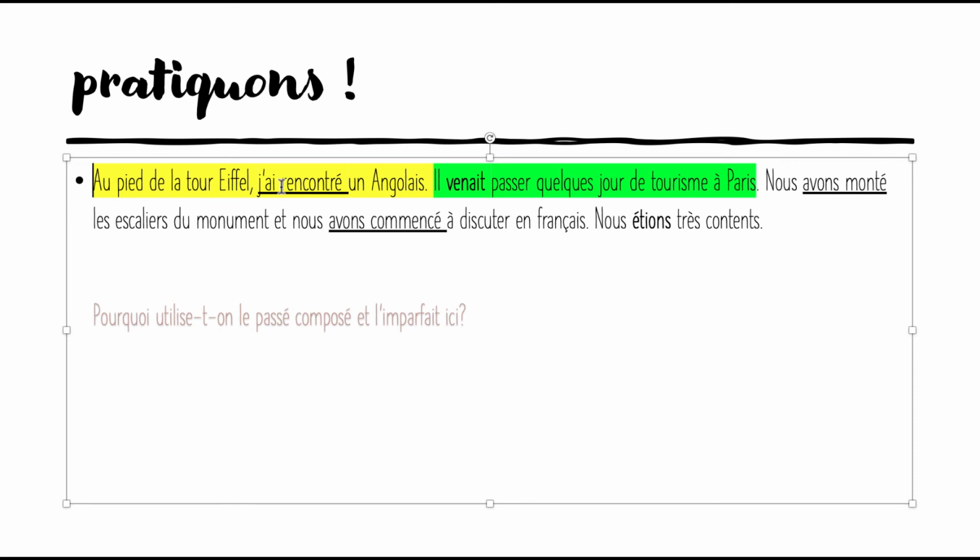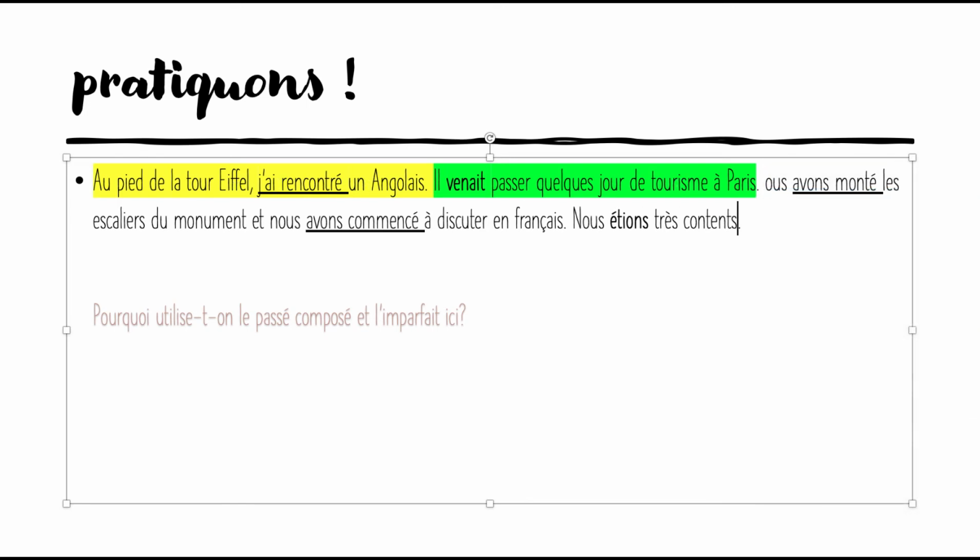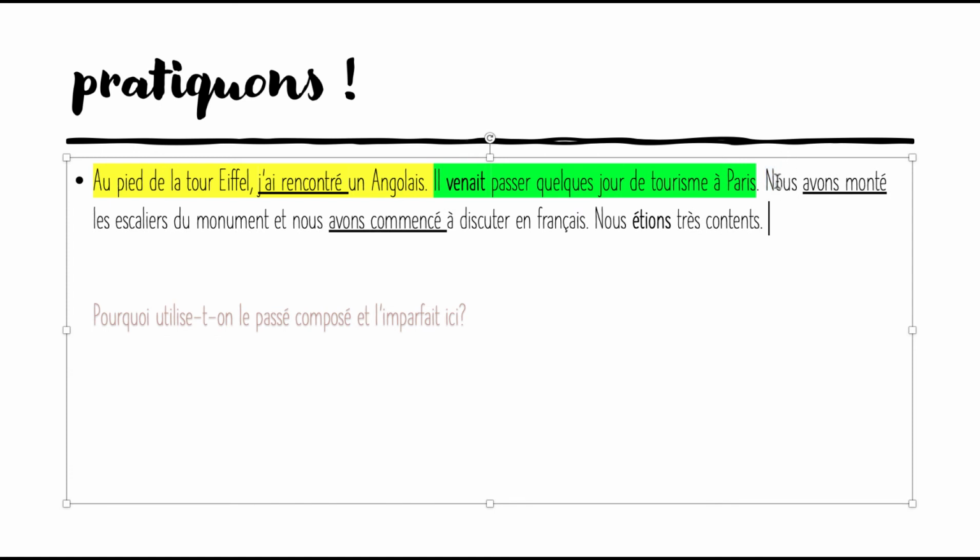And then after meeting, of course, this will remain in passé composé, because you have your first event: arrival to Paris.